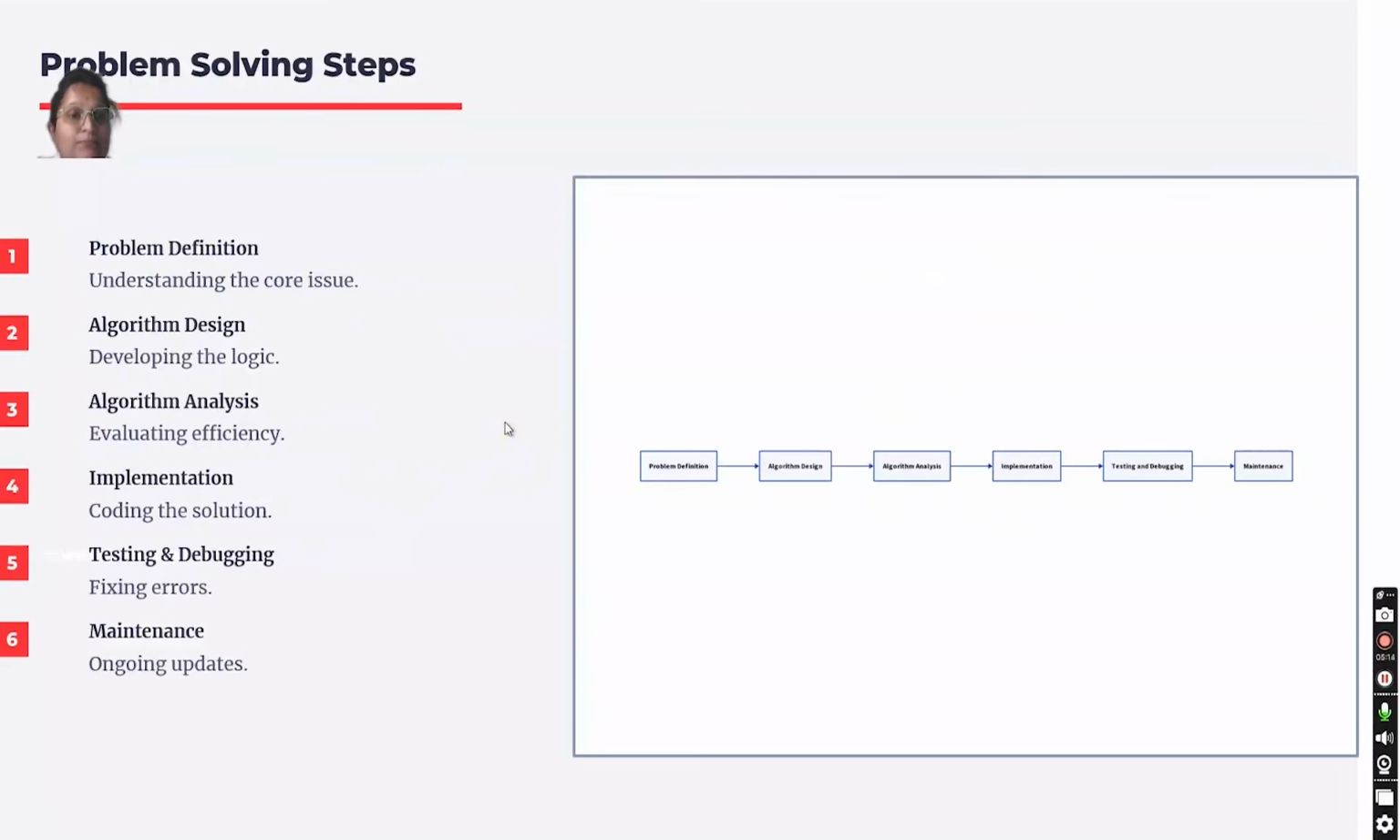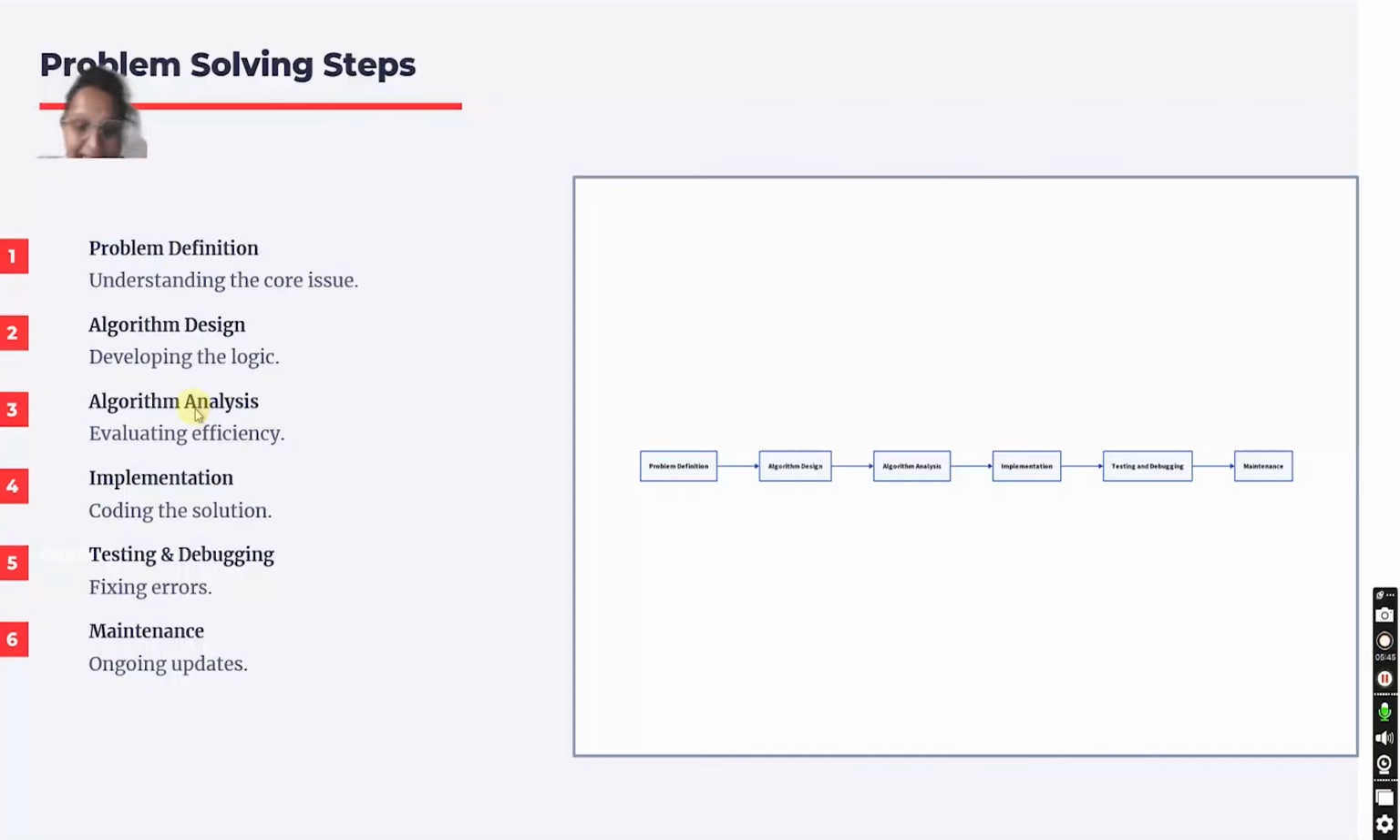Now let us see the steps for problem solving. These are the different steps for solving a problem. First is defining the problem. Here we will understand the issue. As I already explained with the example of making a coffee and making a tea, at a crucial step I was unable to make a coffee. That is understanding the problem. After that, we will design the algorithm. Designing the algorithm is a stepwise solution to make a coffee.